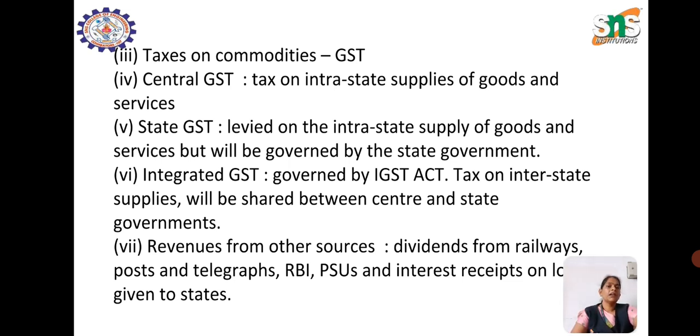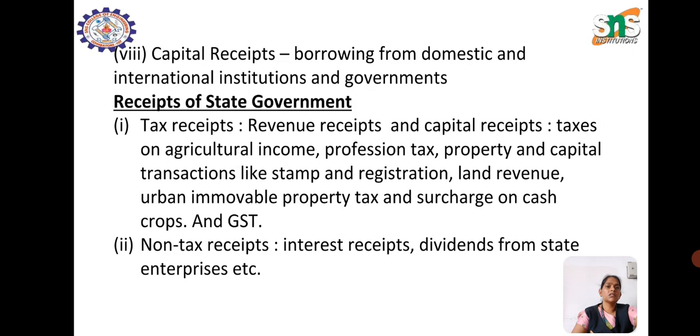Next is revenue from other resources, which derives from railways, posts, telegraphs, RBI and PSUs, and interest receipts on loans given to states. Next are capital receipts, that is borrowing from domestic and international institutions and governments. Next are the receipts of the state government: tax receipts, that is revenue receipts and capital receipts, including taxes on agricultural income, professional tax, property and capital transactions like stamp and registration, land revenue and urban immovable property tax.